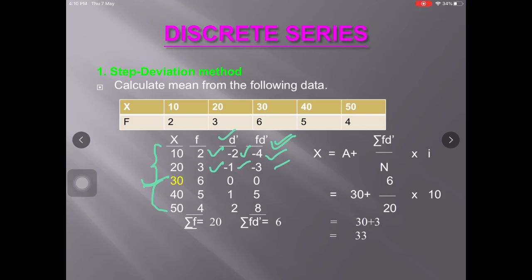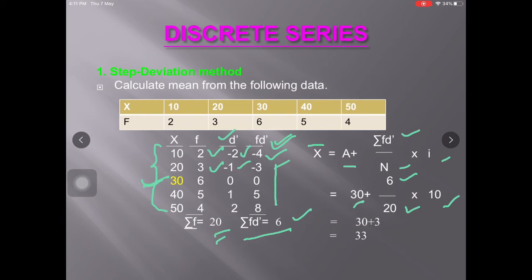Then we have to add the observations of fd dash, and we get sum of fd dash, that is 6. So x bar is equal to a plus summation fd dash by n into i, that is 30, assumed mean is 30, plus summation fd dash is 6, 6 by n is 20, sum of observations, and i, common divisible factor, is 10.